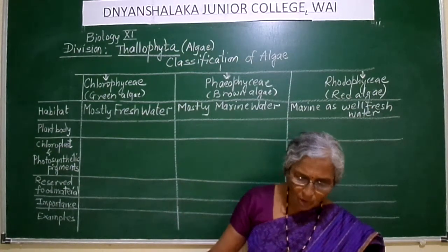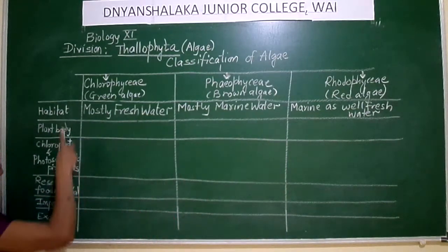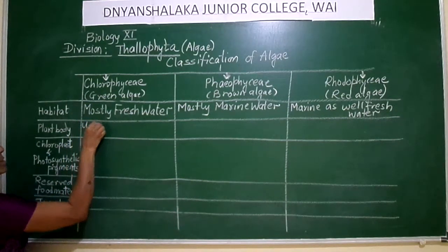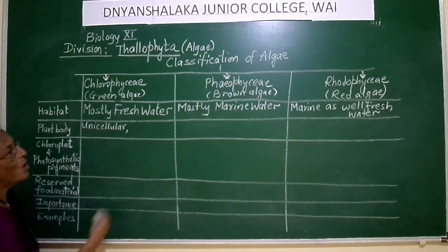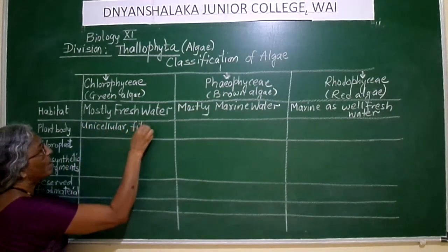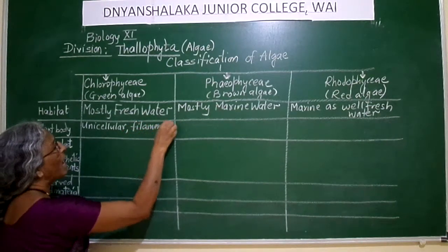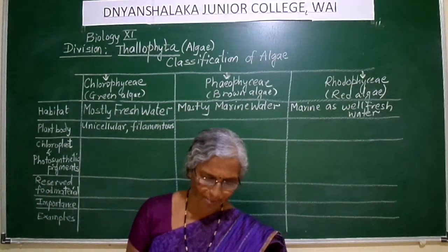In case of Chlorophyceae, these algal members are unicellular, made up of only one cell, or filamentous, made up of many cells, like the Spirogyra.